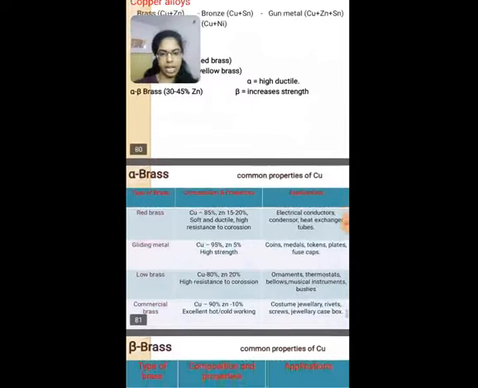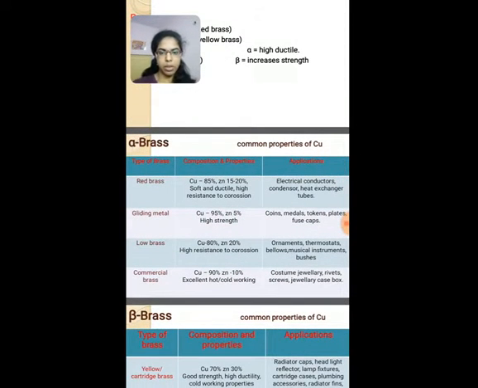Next we have alpha brass, that is red brass. 85% copper is there and 15 to 20% zinc is present. It is soft, ductile, and has high resistance to corrosion. And this red brass is used in electrical conductors, condensers, and heat exchanger tubes.